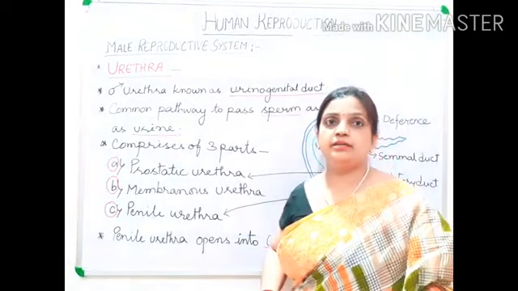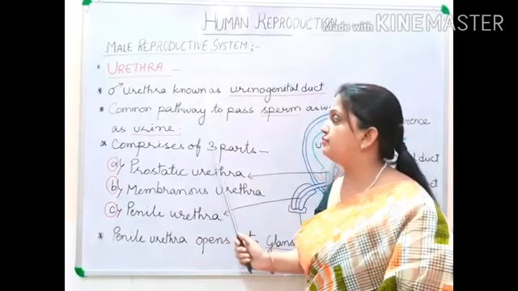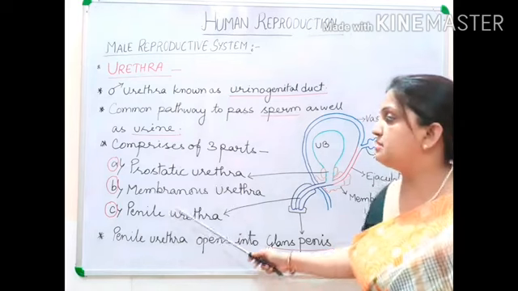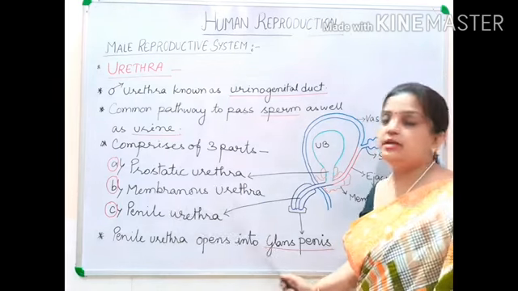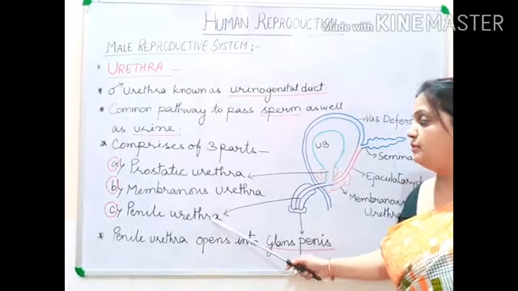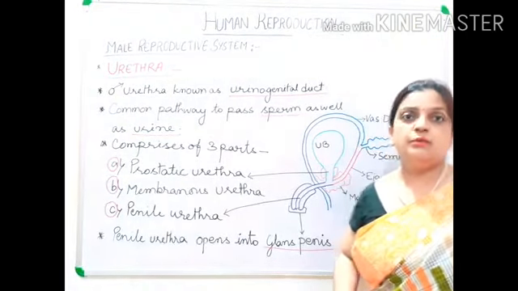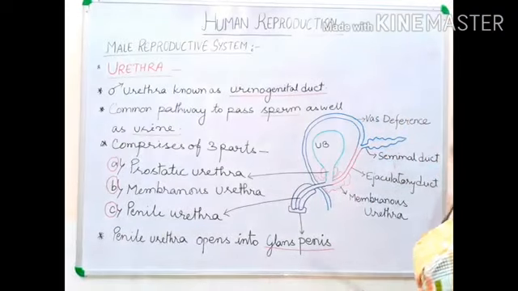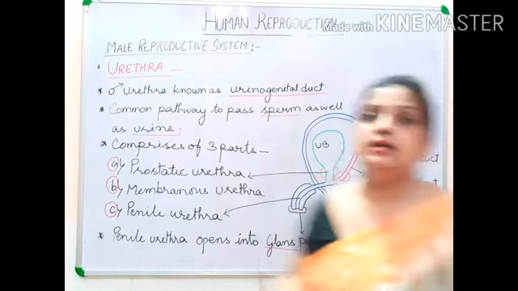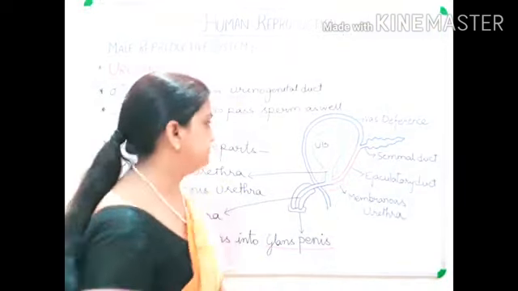What we do not know yet is the three parts. Your urethra comprises three parts. The first is the prostatic urethra, the second is the membranous urethra, and the third one is the penile urethra. And this penile urethra opens at the last part of the penis, which is called the glans penis. So we need to understand in the diagram where these parts are located.